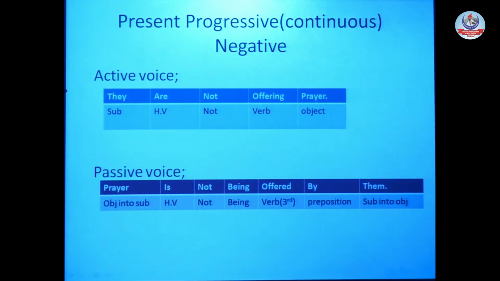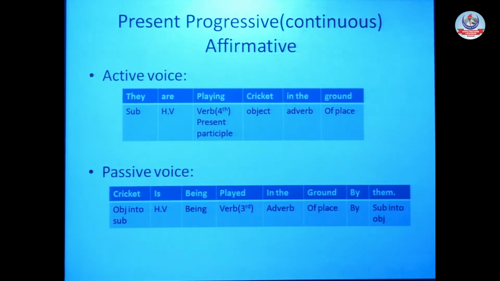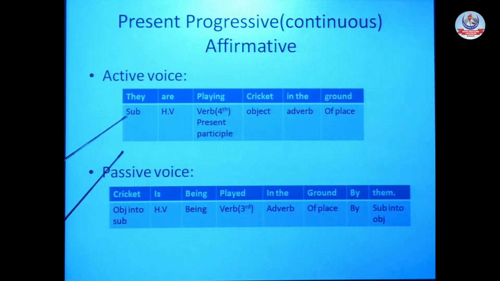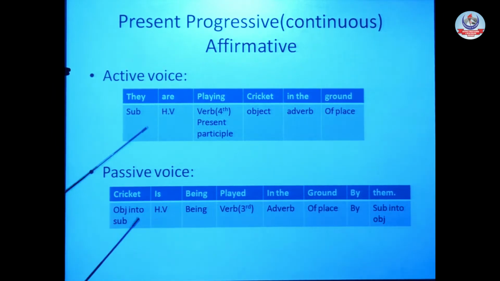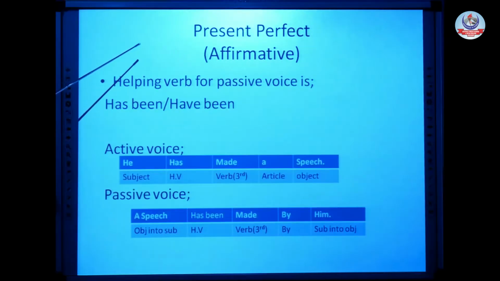Present progressive is also known as present continuous, the same tense. In an Oxford or Cambridge grammar course, it is written as present progressive tense, not as present continuous.